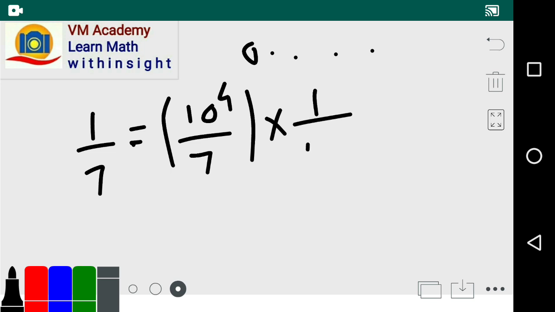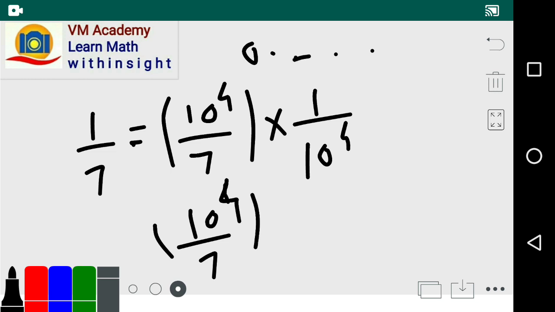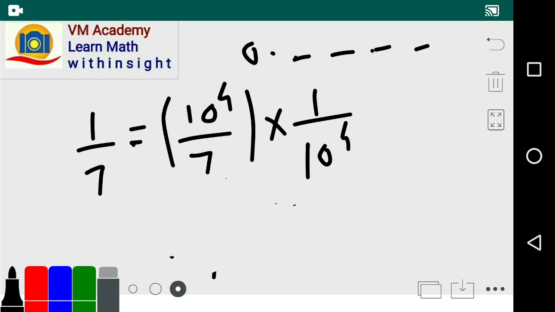For calculating 4 digits after the decimal point, we divide 10 raised to 4 by 7, and we get 4 digits, friends, and the remainder will be 10 raised to 4 mod 7.